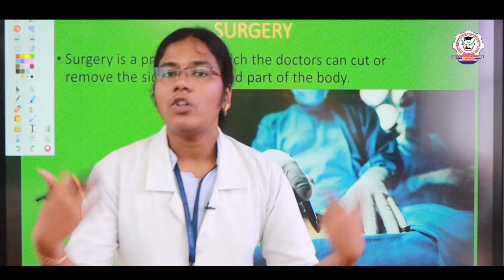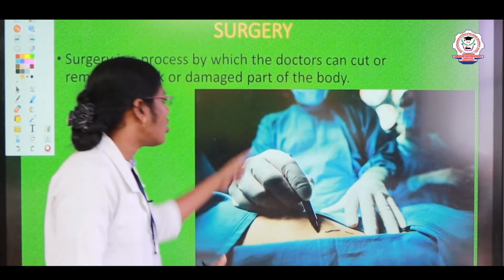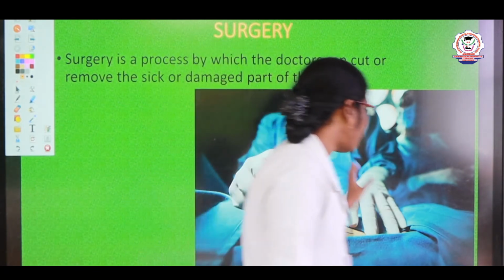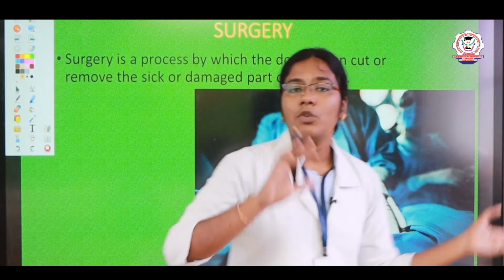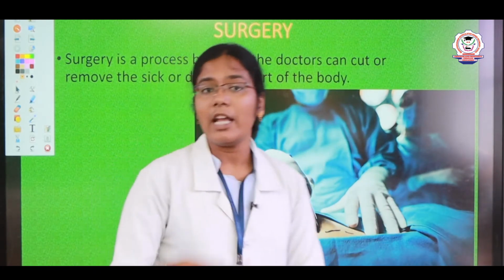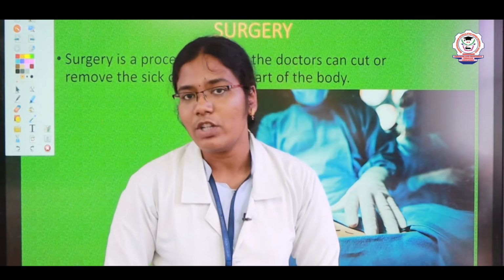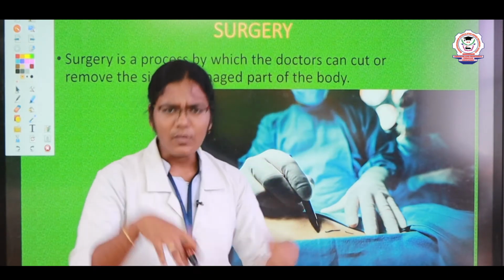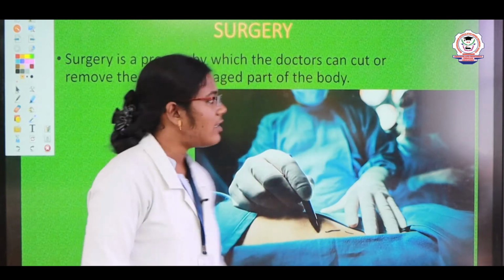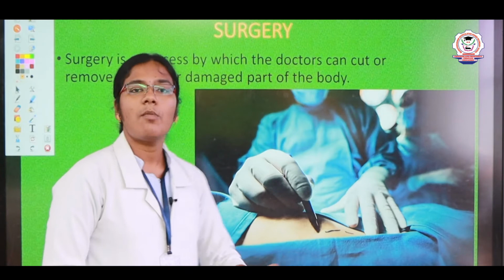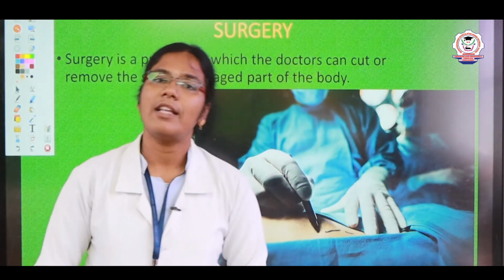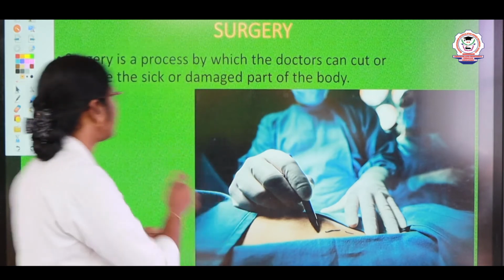While performing operations, can you see this picture, the doctors are wearing gloves and separate dresses because the room should be free from germs. Why? We are directly cutting our body tissues, so germs can enter directly into our body. In order to avoid this, we need to follow some precautions. Then only can we prevent bacterial as well as germ infections.